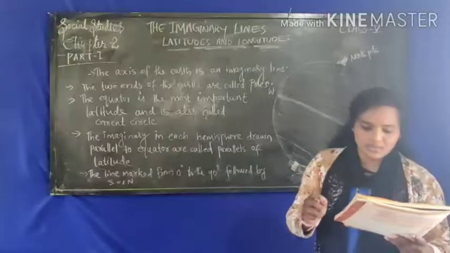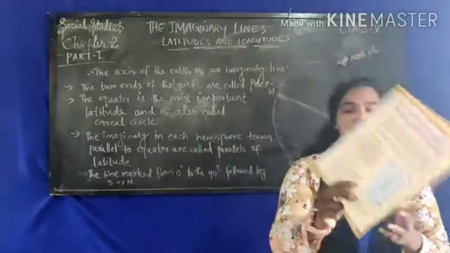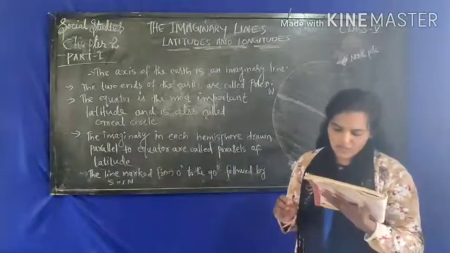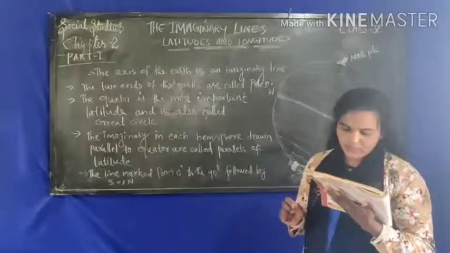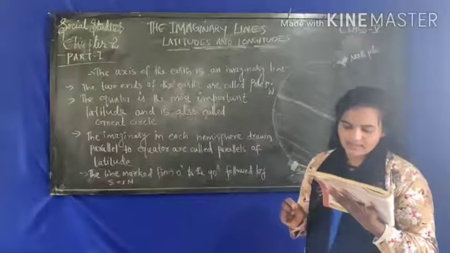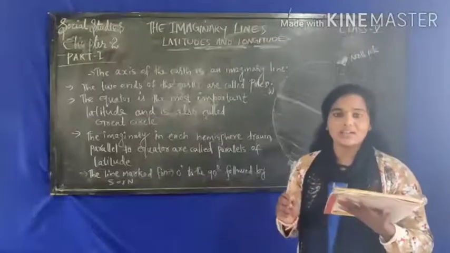Along with the names, you can see in your textbook that some numbers are also written, such as if you go through Iran: 30.27 N latitude and 48.25 longitude.